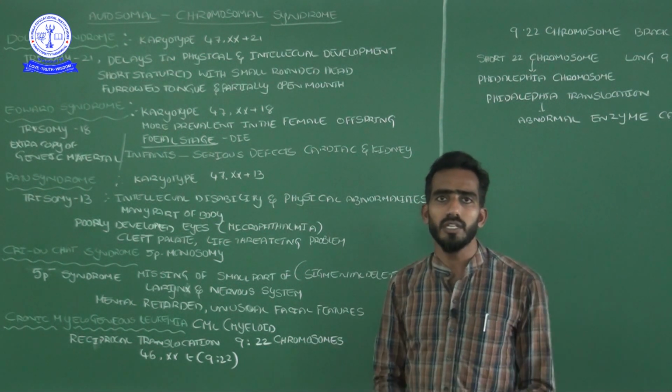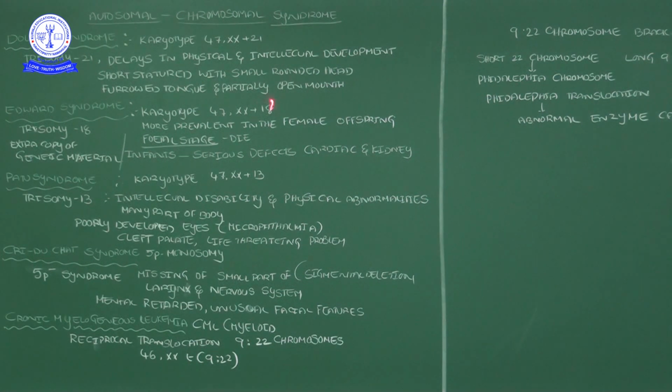Now let me start today's video session. In the first column, I think it is a somewhat pale color, not visible. I am pointing at that place, you have to focus on it. First one, Down syndrome, then Edwards syndrome, Patau syndrome, Cri-du-chat syndrome, and chronic myelogenous leukemia.